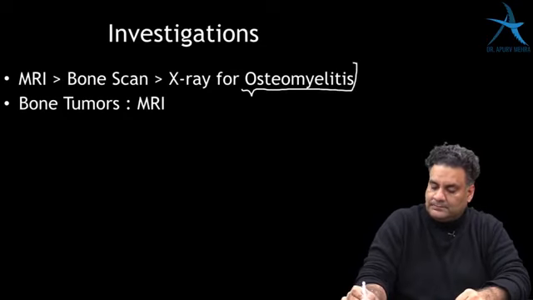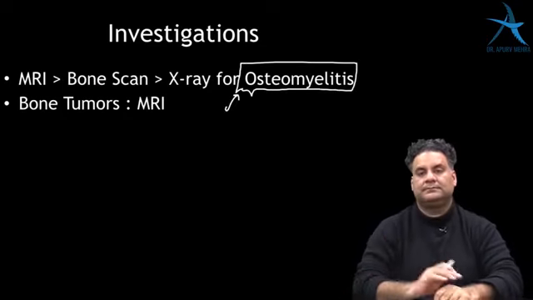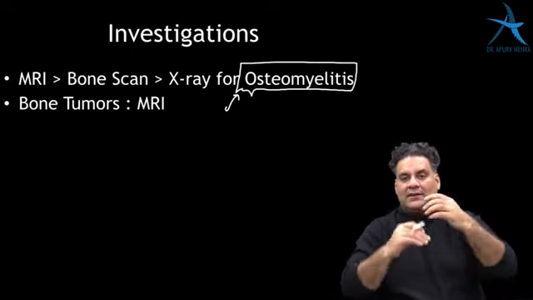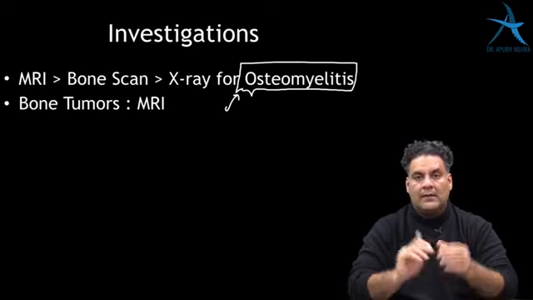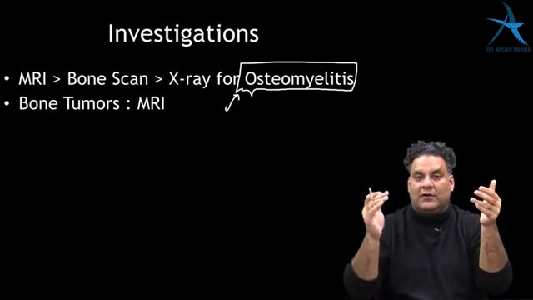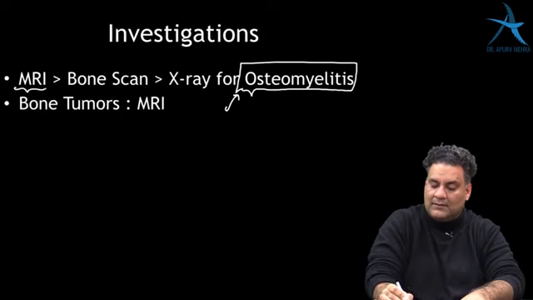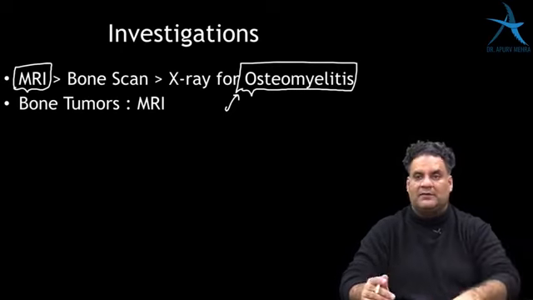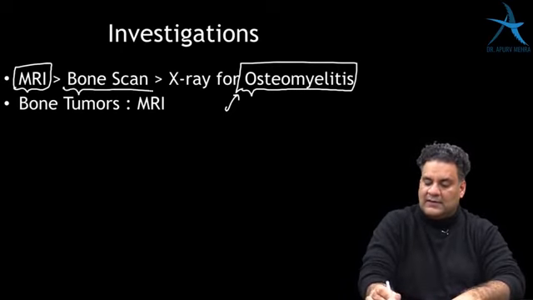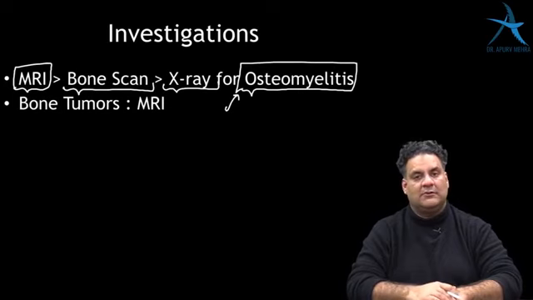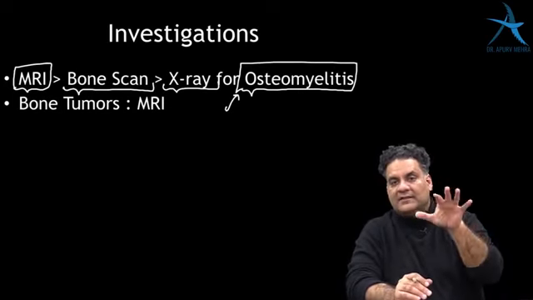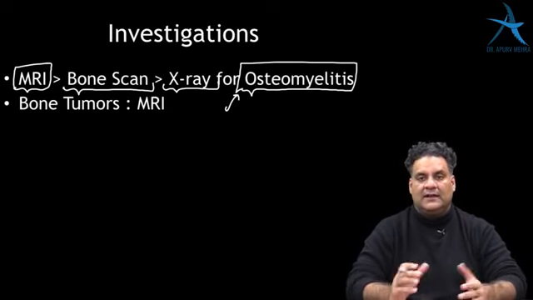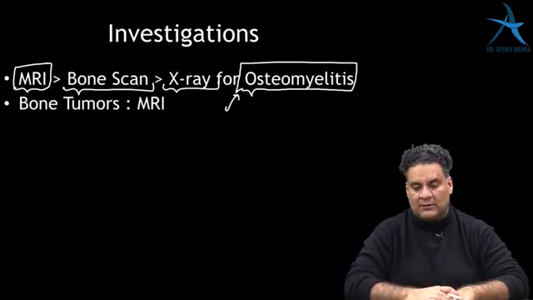When we have osteomyelitis, the first investigation we do is an X-ray. The radiological investigation of choice is MRI. X-ray becomes positive after 24 hours, whereas MRI within 6 hours. So the most sensitive investigation, and the first to become positive in osteomyelitis, is MRI, followed by bone scan, followed by X-rays, which take more than 24 hours. CT scan is rarely used in osteomyelitis except in chronic osteomyelitis, where it can be used to identify the dead bone composition and the coverage by live bone around it.